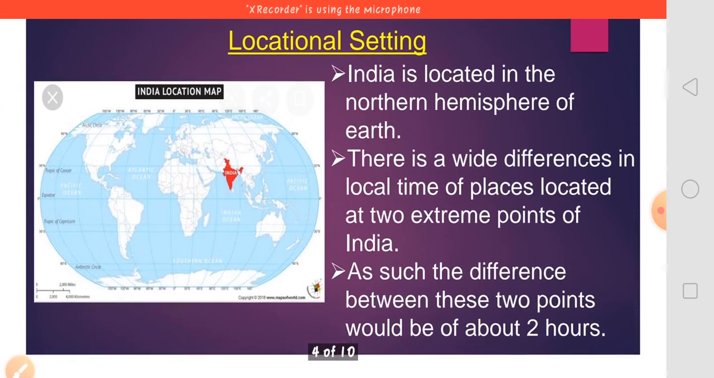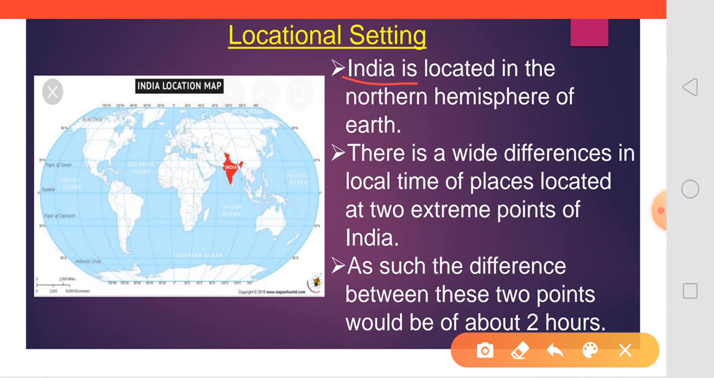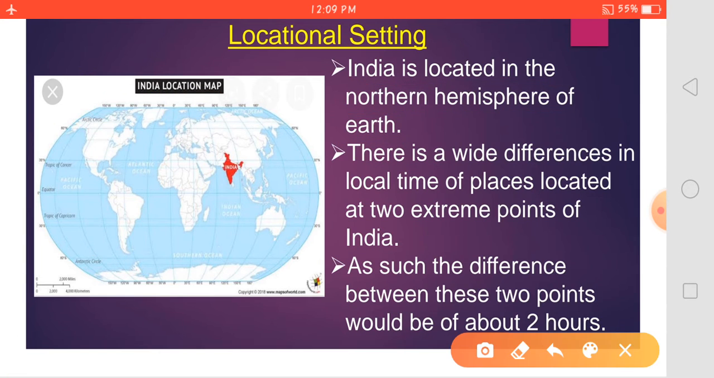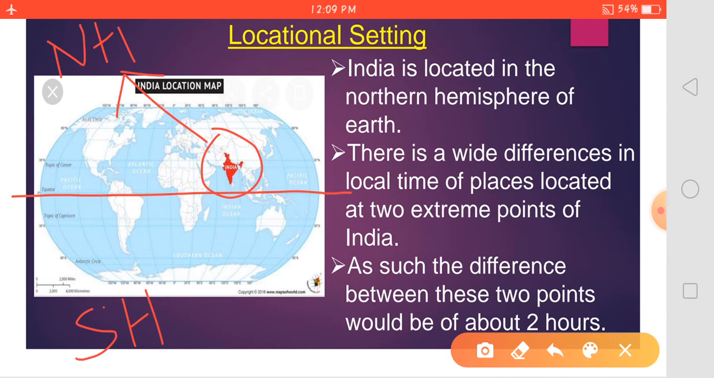Let us talk about the locational setting of India. India is located in the northern hemisphere of Earth. This is the map of the Earth, and we know that Earth is divided into two hemispheres when we divide it from the equator. The upper side is known as the northern hemisphere, and the downside as the southern hemisphere. India is located in the northern hemisphere.